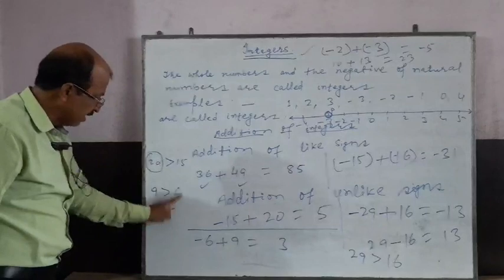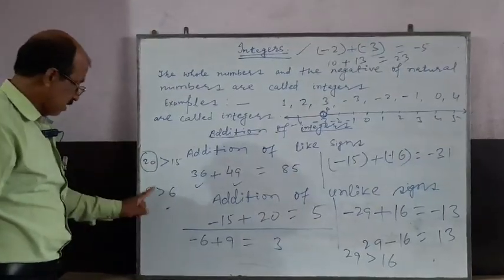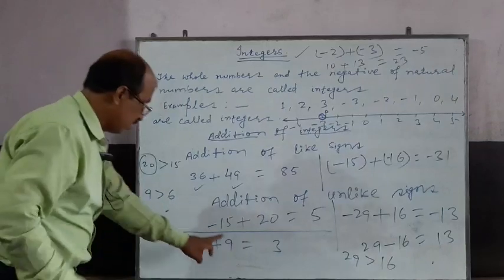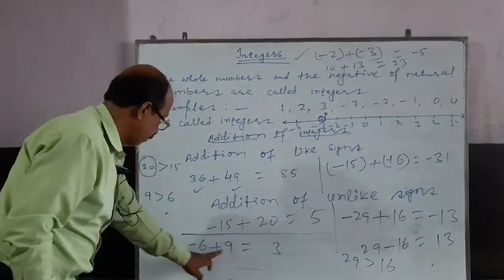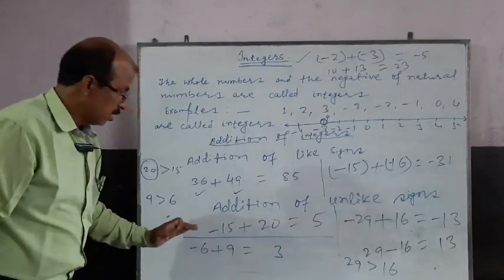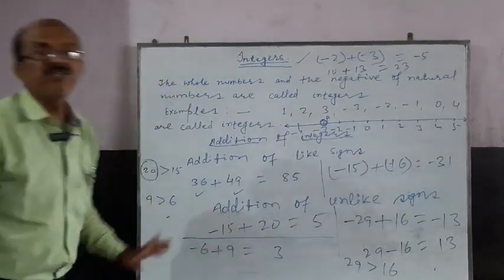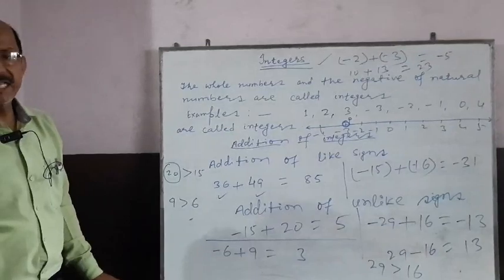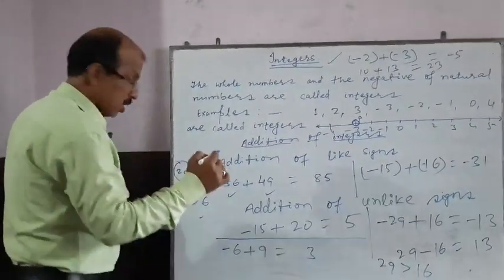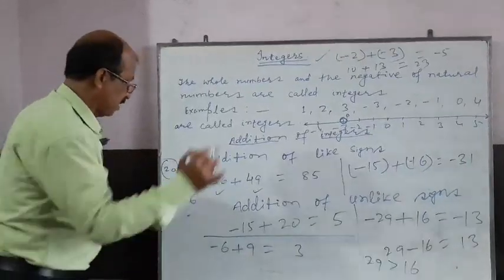9 is greater than 6 and the sign of 9 is plus. So you have to put plus sign before 3. Have you understood, student? Now another example should be taken also here to understand clearly.